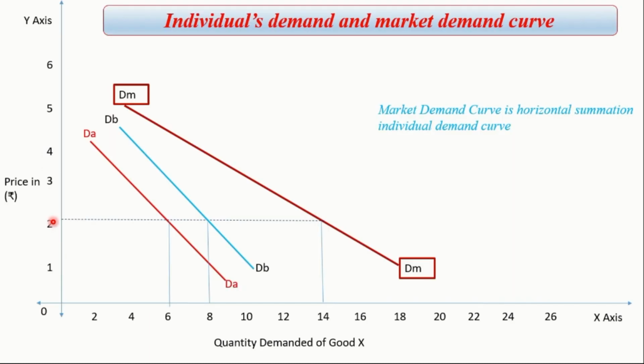Law of demand states that remaining other things constant, when the price of a commodity increases, quantity demanded decreases, and when the price of a commodity decreases, quantity demanded increases. We have also studied how the demand curve of a single or individual buyer is derived. And lastly, we have also studied how the market demand curve is derived.